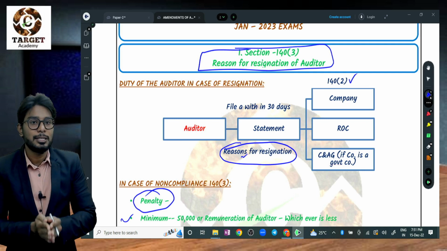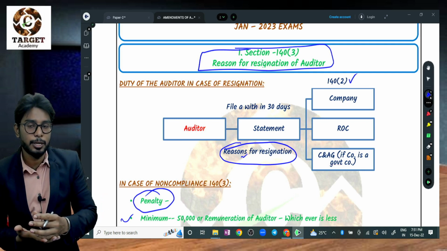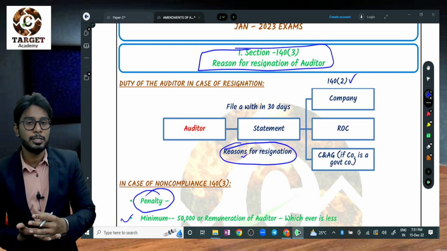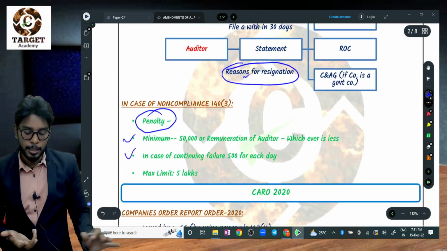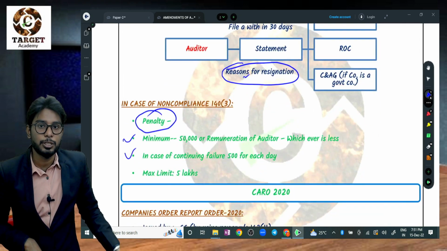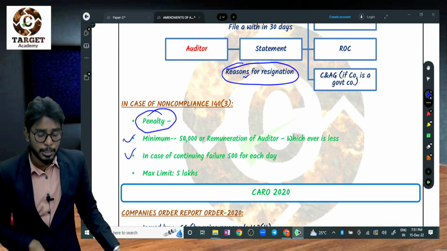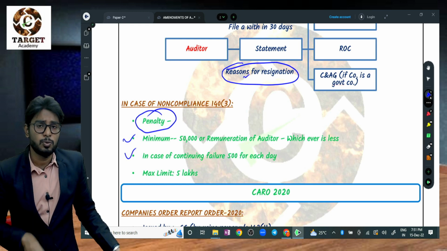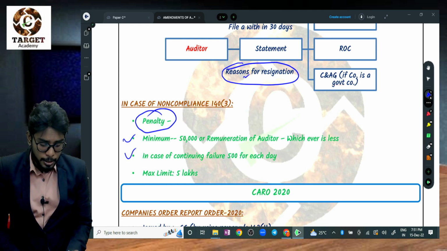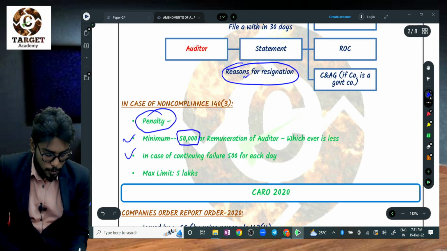This is a provision mentioned in section 140 subsection 2. But in case the auditor failed this section, and has not filed the statement including the reason for resignation to the company or ROC or C&AG, he needs to pay the penalty as per section 140 subsection 3. Yes, there is an amendment in 140 subsection 3. Earlier the penalty was only 5 lakhs. So whatever the limit is, it was amended. First they have included the minimum limit. This is the minimum limit, 50,000 or the auditor's remuneration, whichever is less.